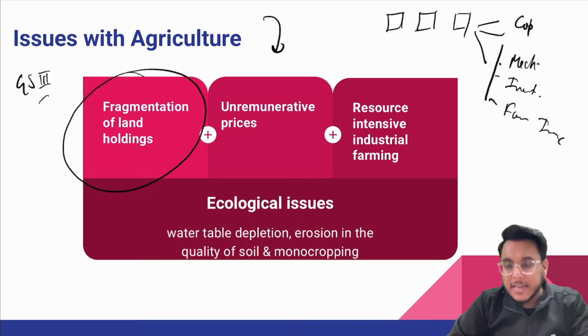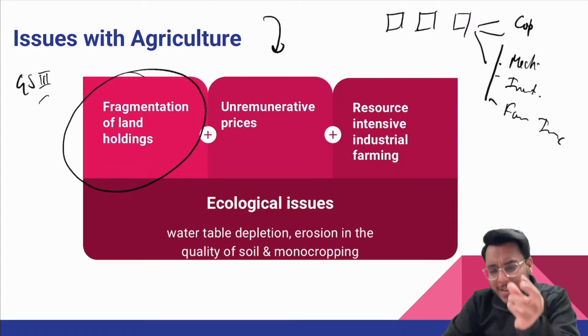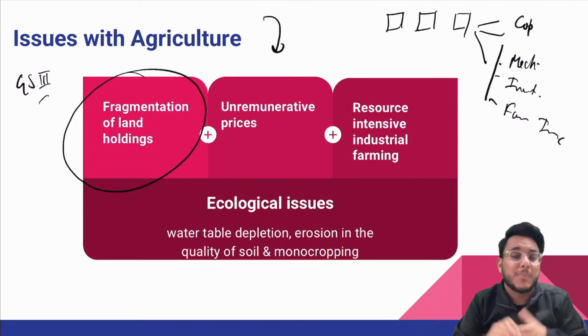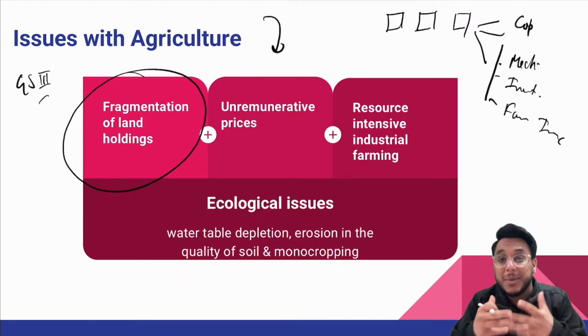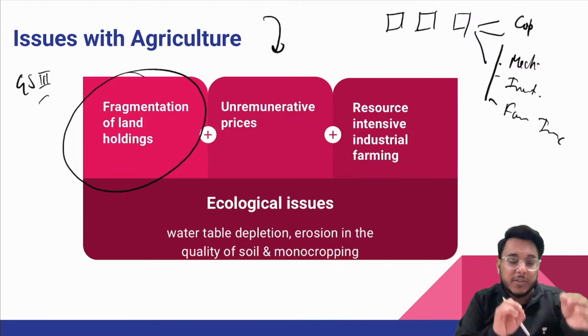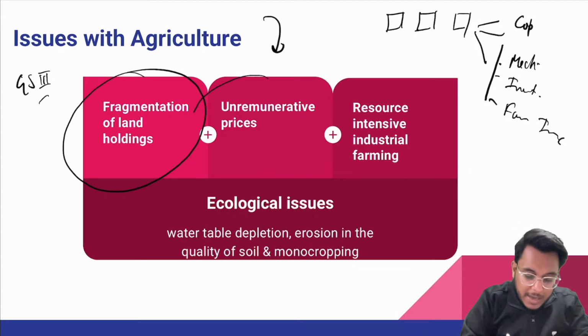Over the years, the productivity of land will also go down if there are very small land holdings, because mechanization and capital intensive kind of agriculture cannot be carried out there. Interventions, for example increasing the fertilizer, all these kinds of interventions cannot be carried out.